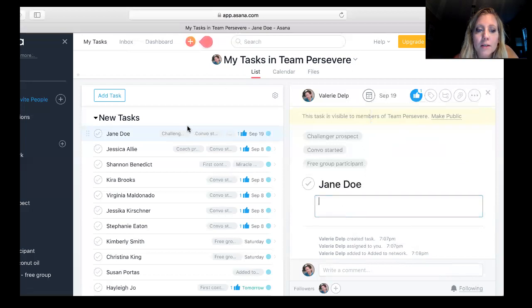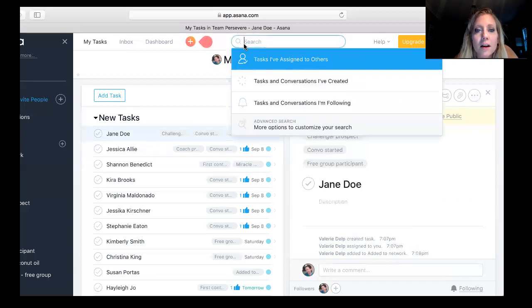Every once in a while, I'll get someone that messages me that I wasn't tracking before, and I don't know how I got duplicates, but somehow I did. But you can always search at the top if you're not sure if you have that person in there already.